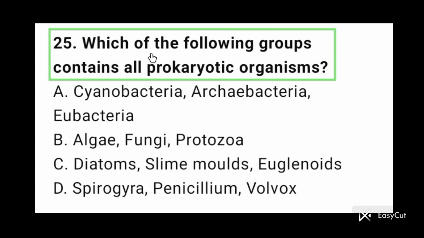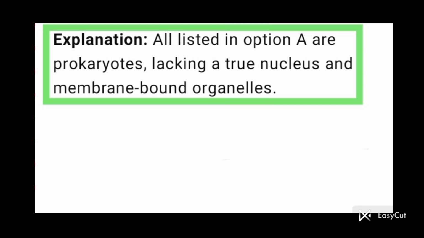Question number 25. Which of the following groups contains all prokaryotic organisms? Cyanobacteria, archaebacteria, eubacteria, all are prokaryotic organisms. So option A is correct here. All listed in option A are prokaryotes, lacking a true nucleus and membrane-bound organelles.